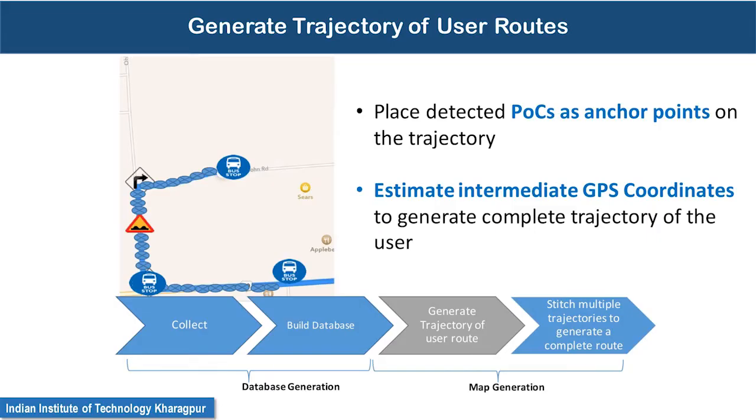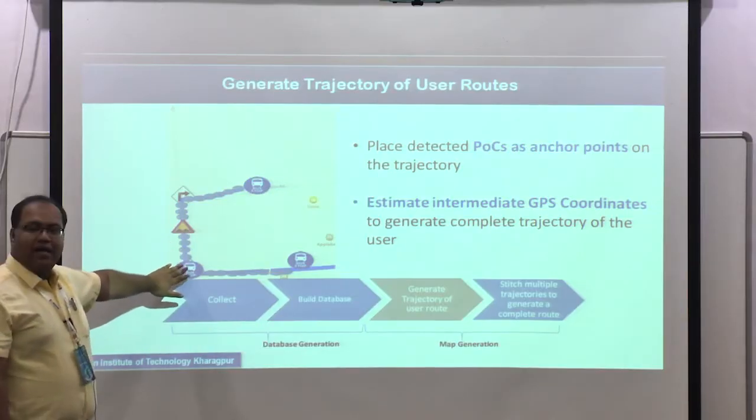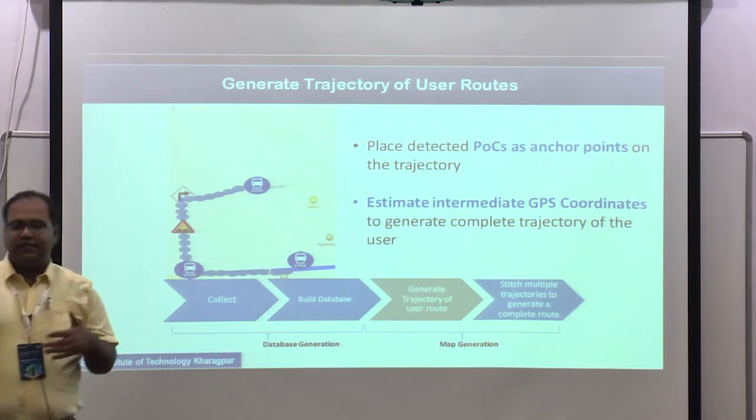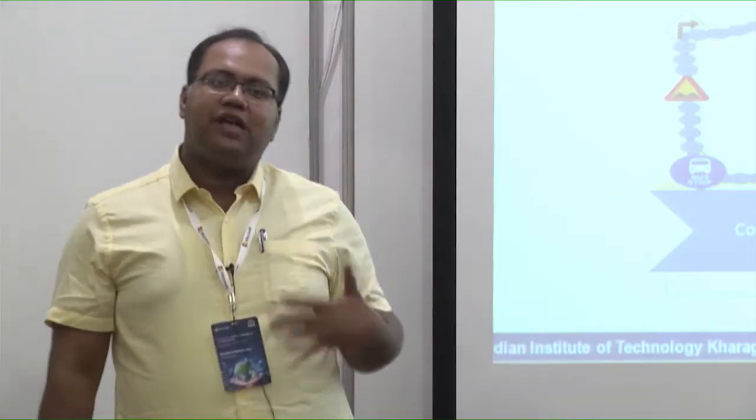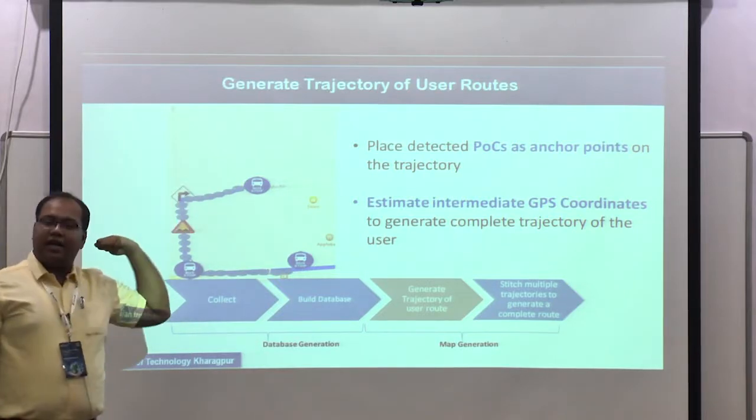Based on these individual POCs, we develop the app in an intelligent way. We do not use the GPS all the time because it takes lots of power. We only switch on the GPS when we encounter such a POC, and from this information we use spatial geometry to find out the complete trajectory.